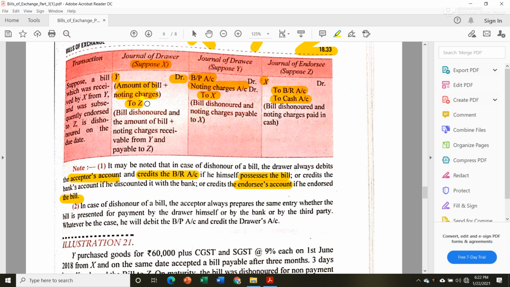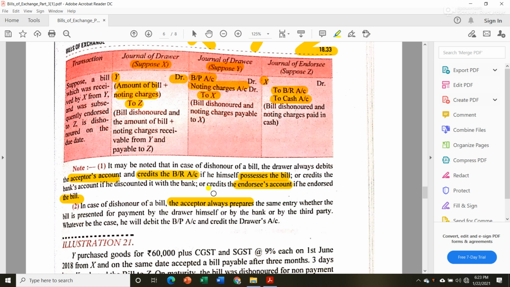So depending upon the situation, you have to credit the accounts. Now in case of dishonor of a bill, the acceptor always prepares the same entry. The acceptor is nothing but our Mr. Y. He will pass the same journal entry every time, whether it is discounting of the bill or endorsement of the bill, it doesn't matter. For the acceptor or drawee, the journal entry will always be the same.